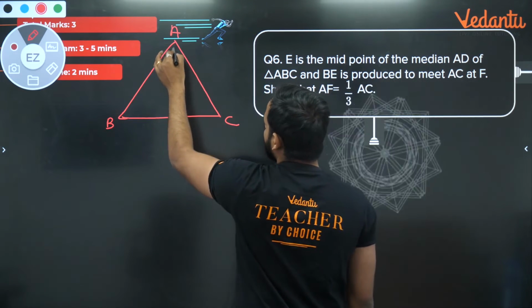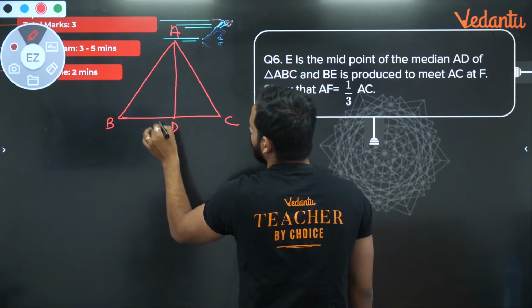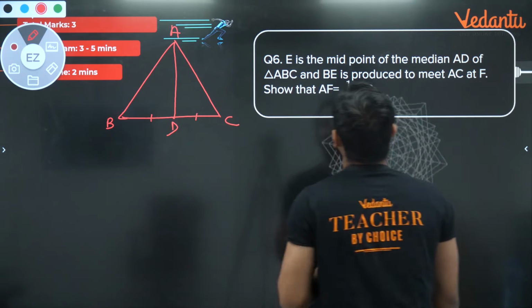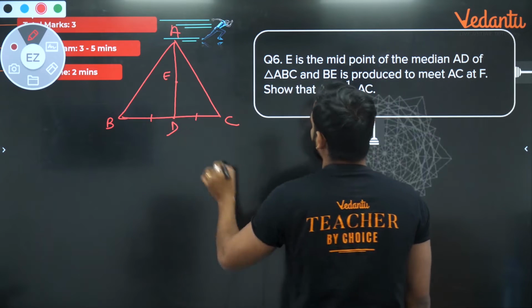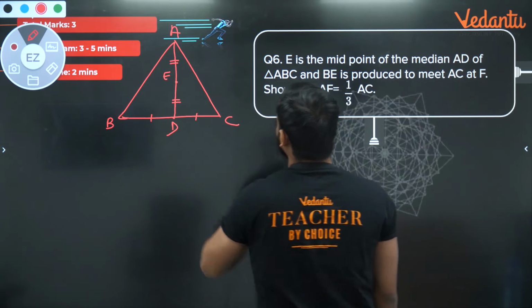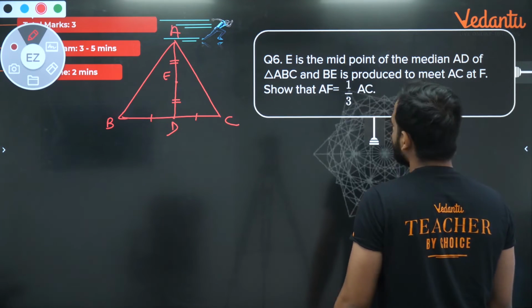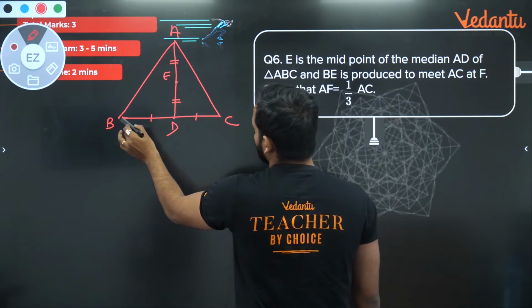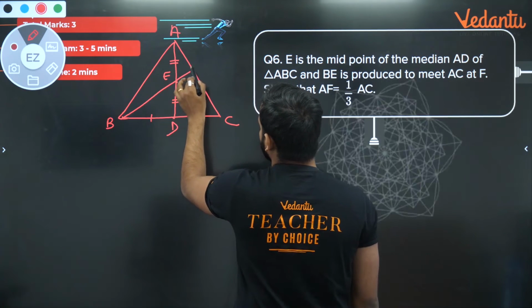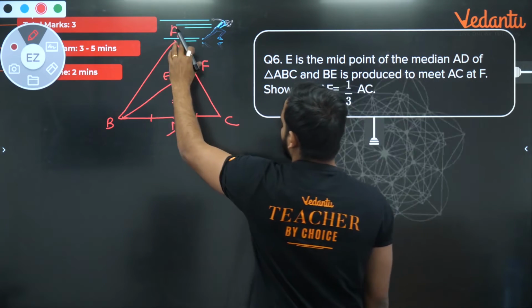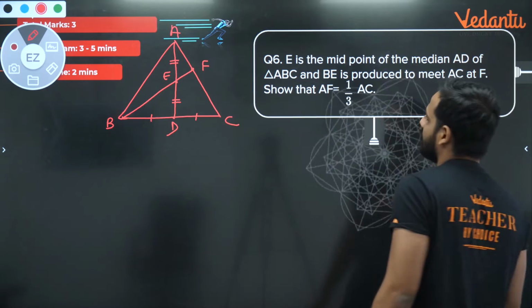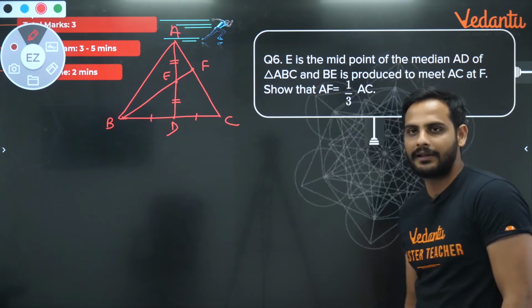In this triangle ABC, bachcho, E is the midpoint of median AD. So AD is a median. And on this AD, E is a midpoint of AD as well. So AE is equal to ED. BE is produced to meet AC at F. Okay, here. Show that this AF is 1 by 3 times of AC.